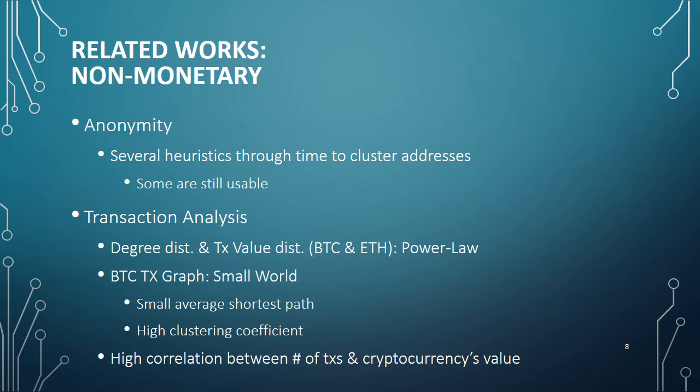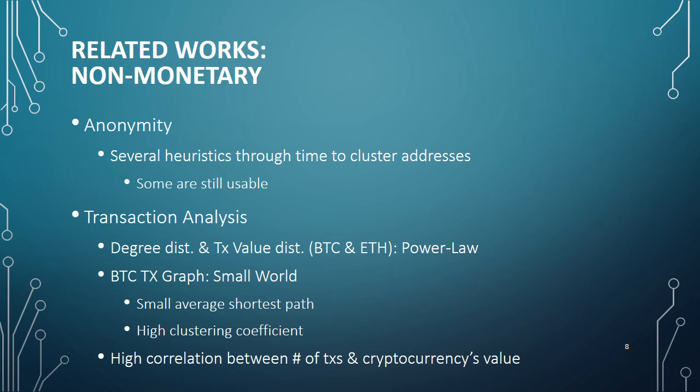As you may know, there are a lot of works regarding the analysis of cryptocurrencies data. I summarized the most important ones here. In anonymity, there are a lot of works trying to find out users and cluster addresses so that each cluster corresponds to a user. They use several heuristics to cluster addresses, and some of those heuristics are still valid and usable. In the analysis of cryptocurrencies transaction data, previous works have shown that the degree distribution and also transaction value distribution of both Bitcoin and Ethereum follow a power law distribution.